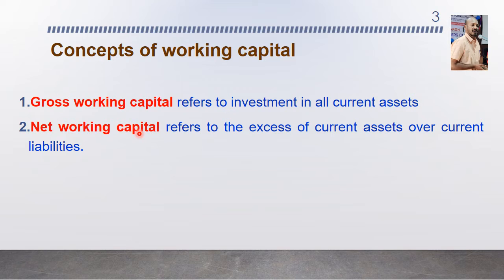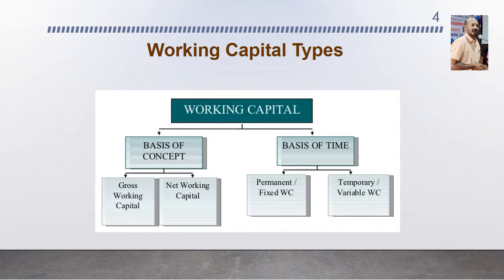Next, let us see about the types of working capital. There are two kinds of working capital: permanent working capital and temporary working capital, on the basis of time.